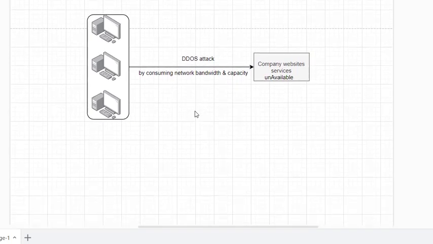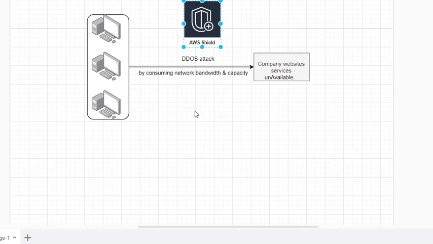Yes, there is a service. So what is the service name? AWS Shield. What is the service name? AWS Shield. It acts like a shield and protects your company service from these DDoS attacks. It can overcome all the DDoS attacks which you are facing and make your service available. What is that? Make your service available.